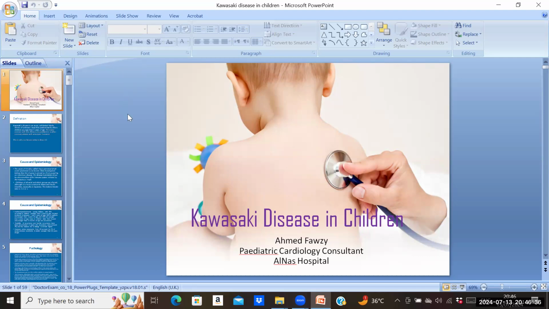If we give the patient IVIG early, the incidence of coronary effect may decrease to around 4%. If the patient is left without IVIG and he was really Kawasaki, the incidence of coronary abnormalities may be 20 to 25%. One quarter of the patients will have coronary abnormalities. That's why we need early diagnosis and treatment.